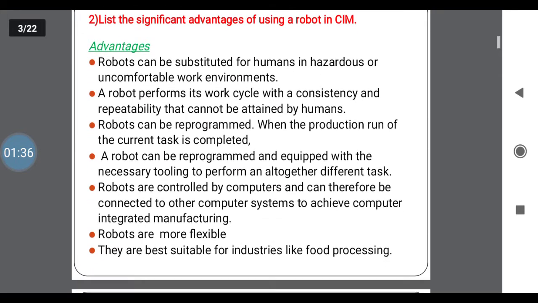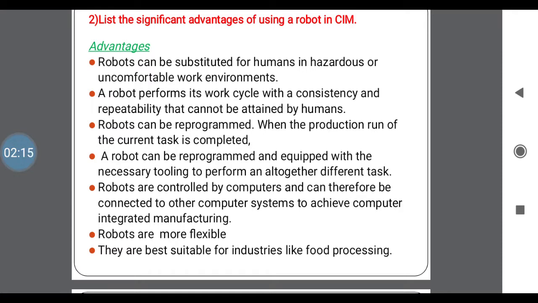Second one: list the significant advantages of using robots in CIM. See, what are the advantages of using robots in CIM, or what are the benefits? Here first one is they are used for a comfortable work environment. Means high skill workers are used instead of laborers. Robot performs its work cycle with consistency. Means it is regular work without any interruption. Robots can be reprogrammed. Once your production is interrupted, we can reprogram and start with the new work. It is not possible in a labor's work.